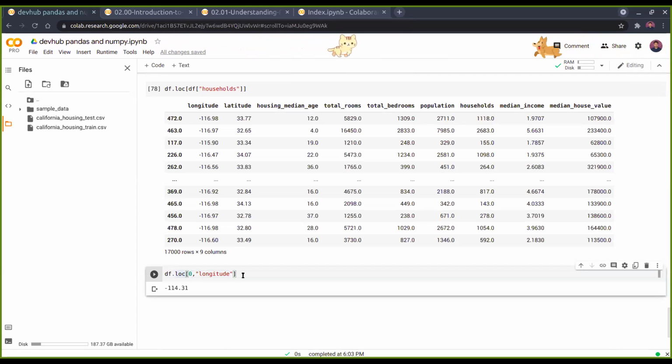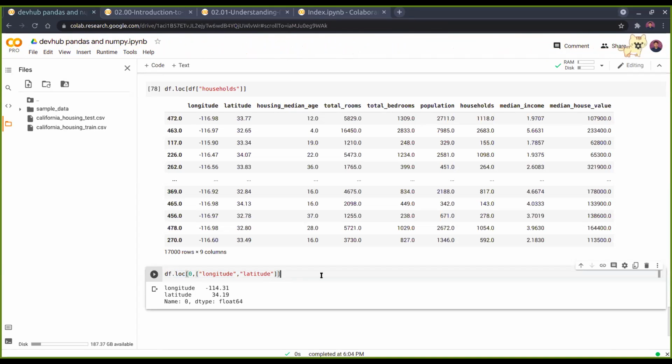So you will need to pass 0, and after that in the second argument you need to pass the columns separated by commas which you want to see at a time. So here you will be putting longitude, then comma, then households, and so on. This gives the latitude and the longitude values. You can keep on adding three, four or any number of columns of any specified row. So these are based on the label names. You put in the label names.